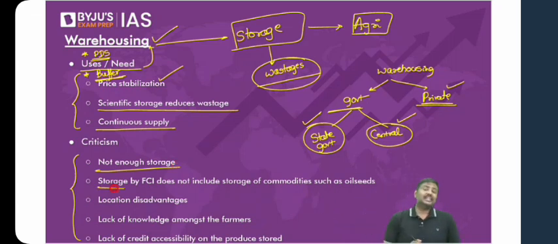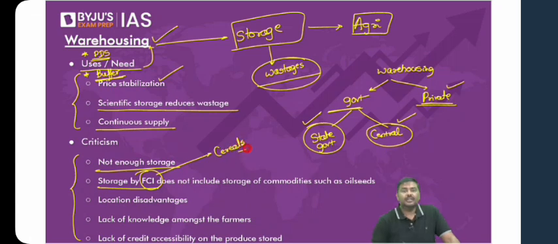Second, the storage that is done by Food Corporation of India is mainly concentrated around cereals. Again, cereals, what kind of example? Rice and wheat. And you know the reason by now, right? What is the reason why FCI mainly procures rice and wheat? Because of PDS, because of the buffer stock.